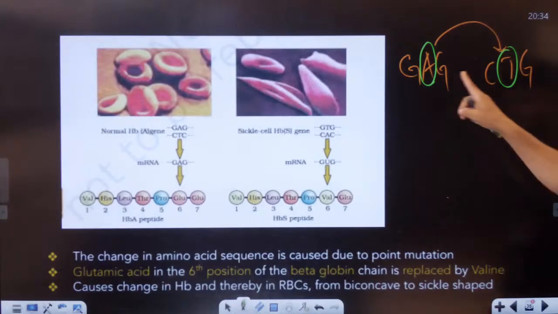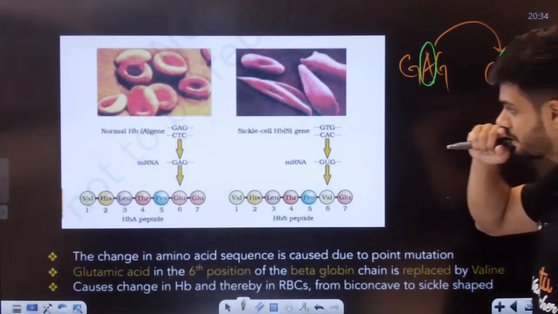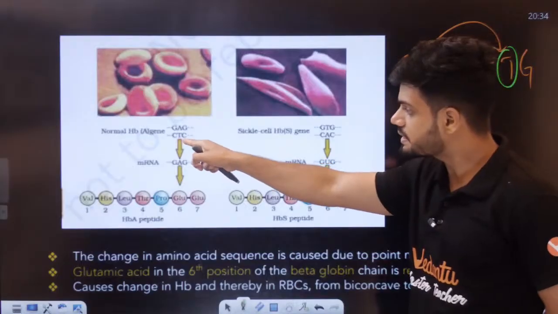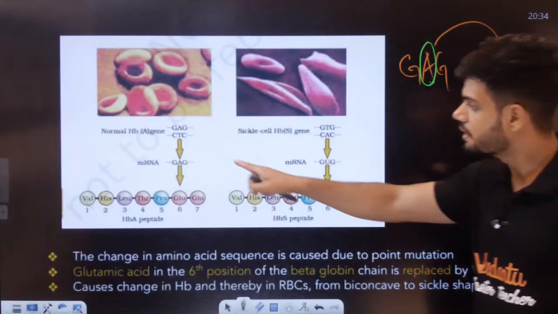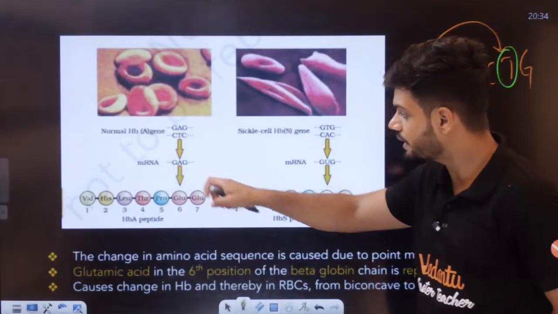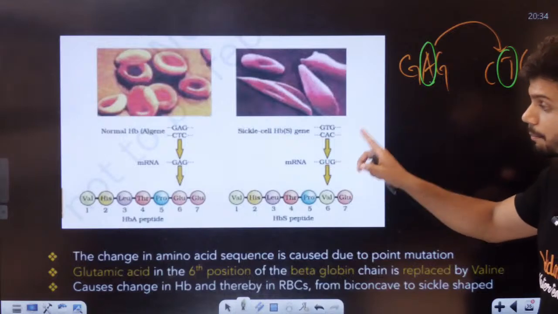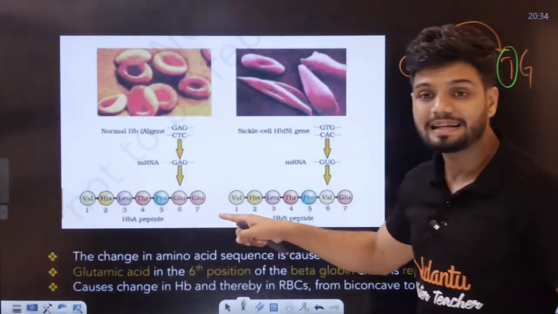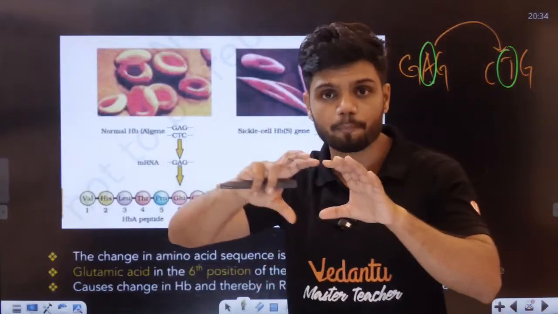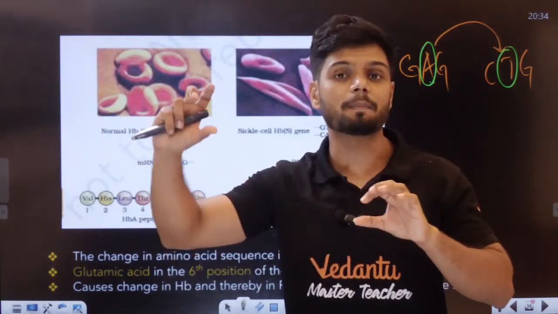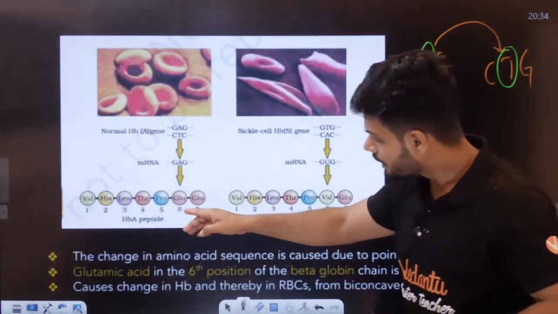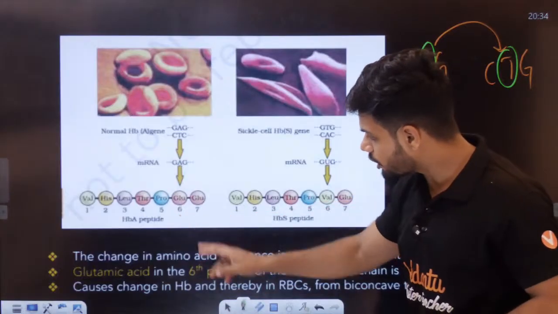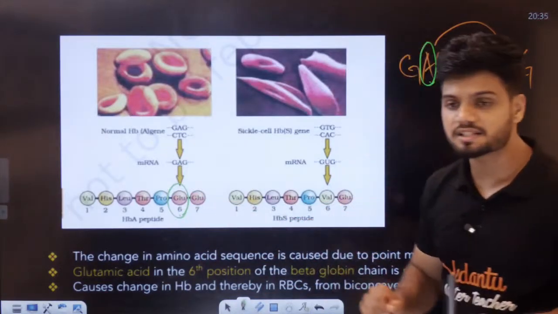Because of that single base change, here we get CTC, here we get CAC. CAC in the RNA becomes GAG, here becomes GUG. Because of this small change in the beta globin chain, in the protein, a change also happens. In the 6th position, in normal condition, we have glutamic acid.